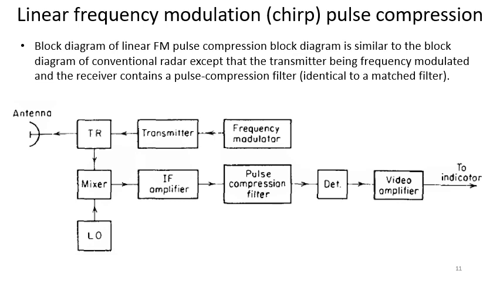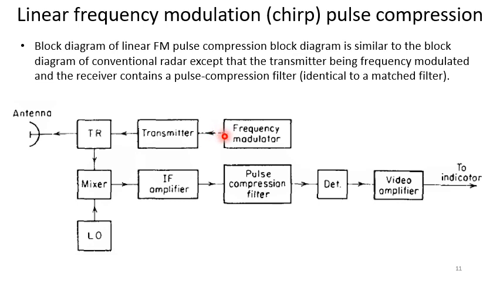Linear frequency modulation pulse compression technique. So this is the block diagram of such a pulse compression transmitter and receiver. The two new blocks are there actually. One block is on the transmitter side. Along with the transmitter we have a frequency modulator to FM or PM modulate the transmitter signal.